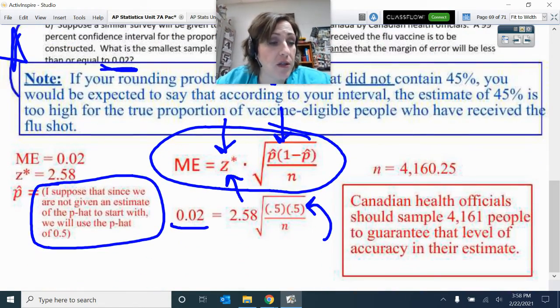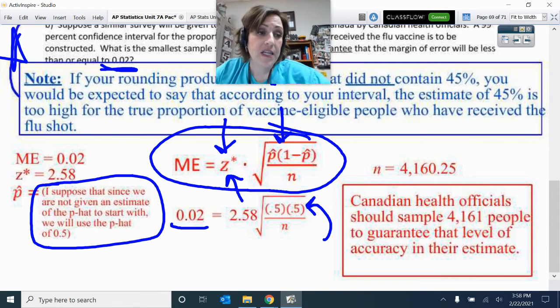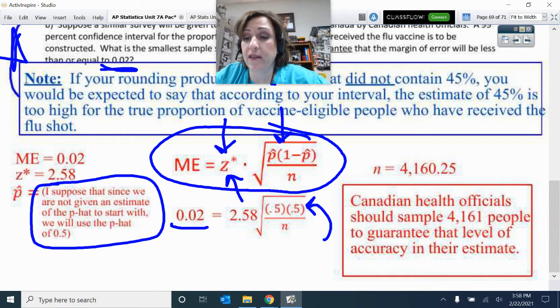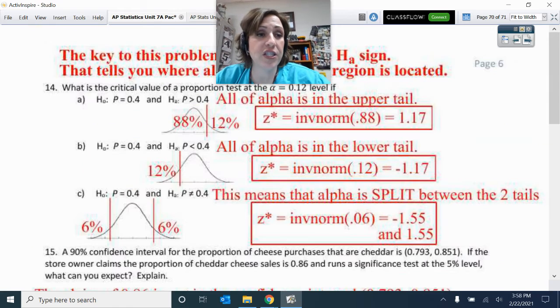So I wrote here, I suppose that since we are not given an estimate of the p hat to start with, we're going to use a p hat of 0.5. Okay, so there you go. So that's what I did. I came up with 4,161 people they need to sample to have that level of accuracy. All right, so there's number 13.